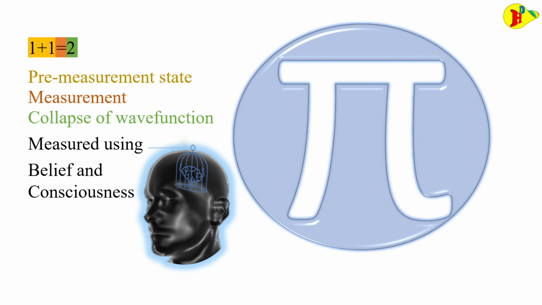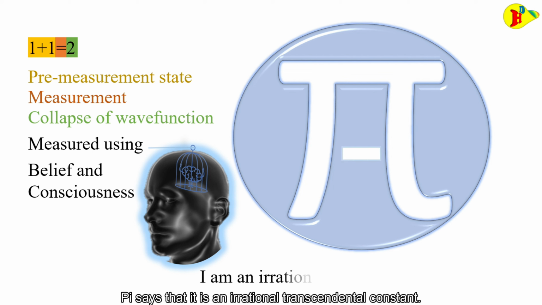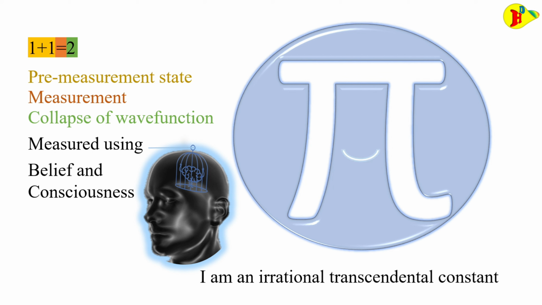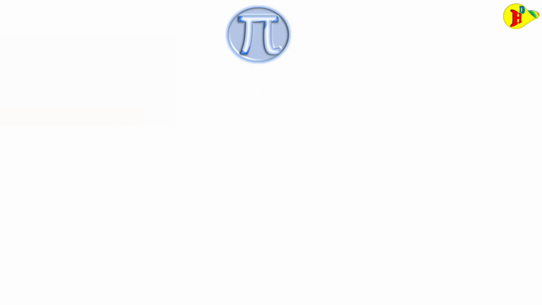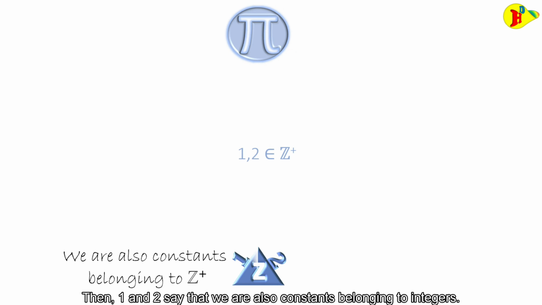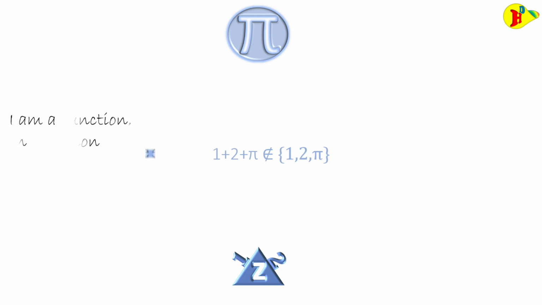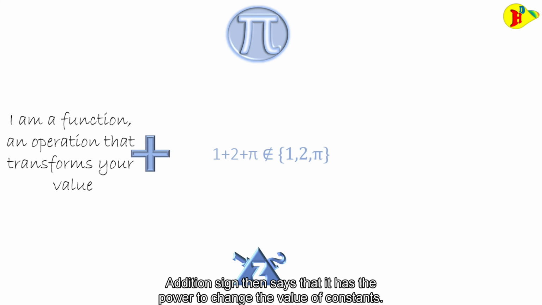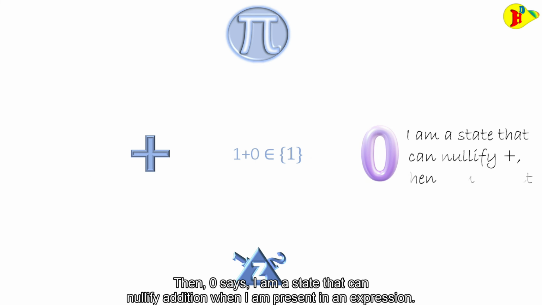Then what about pi? Pi says that it is an irrational, transcendental constant. Then 1 and 2 say that we are also constants belonging to integers. The addition sign then says that it has the power to change the value of constants. Then 0 says, I am a state that can nullify addition when I am present in an expression.